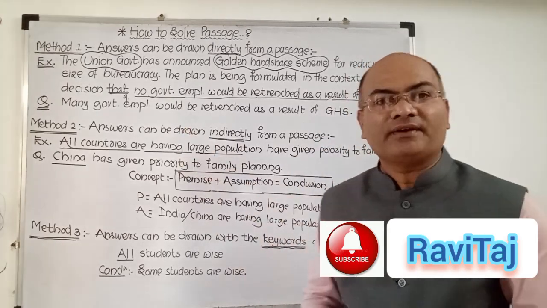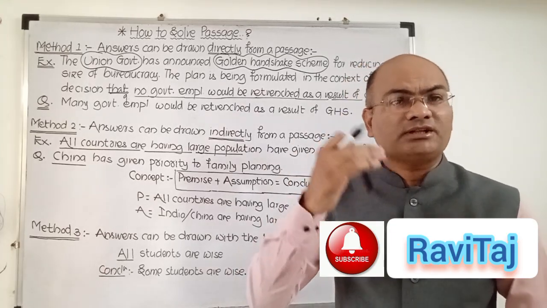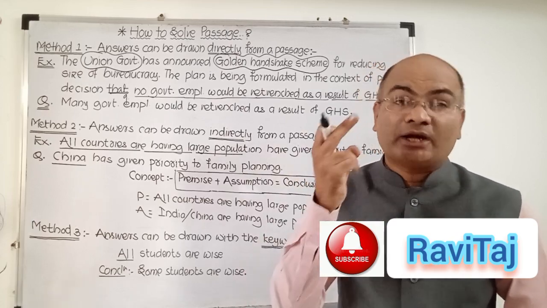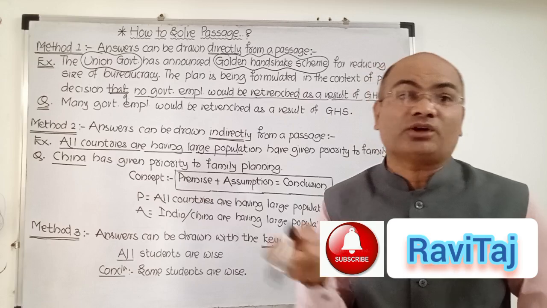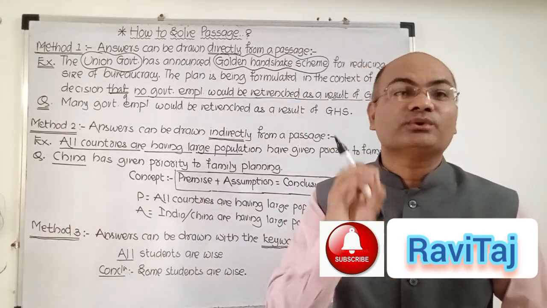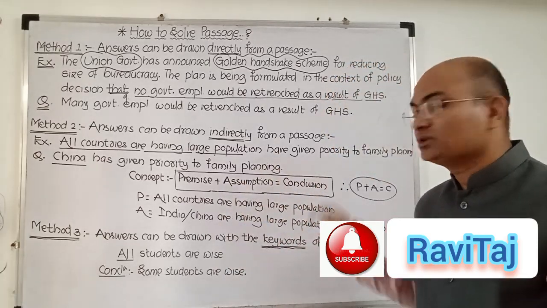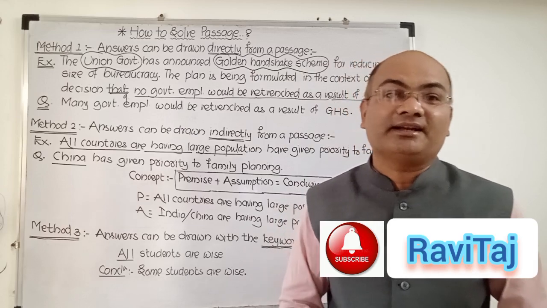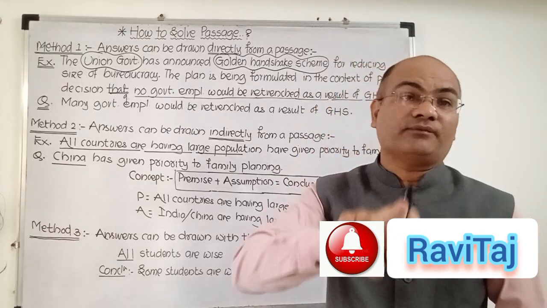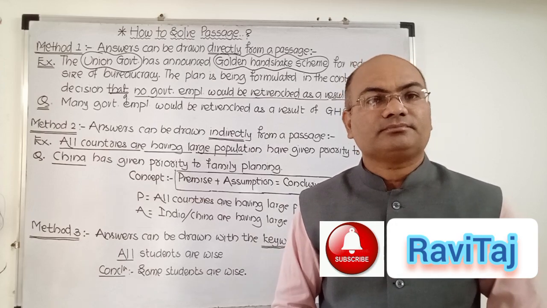Then second method, my dear friends, answer can be drawn indirectly from the passage, because here the author wants to pass a message, suppose idea or purpose, to the readers, and accordingly we have to go for assumption with respect to the author's point of view. यहाँ पे आपको fact match नहीं होगी, and that's why you have to develop a new concept or new approach, that is premise plus assumption is equal to conclusion. If our assumptions are correct, then our answers are correct. Okay, so we have to go for safe assumption with respect to the author's point of view, and then we can go for good conclusions or highest accuracy in the passage.